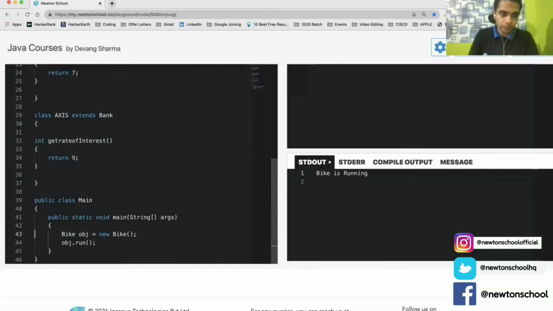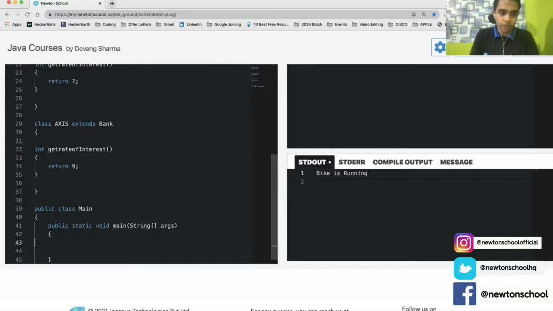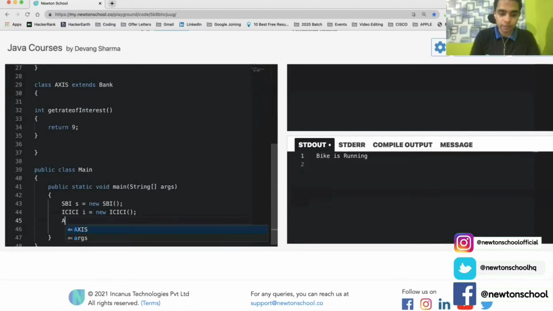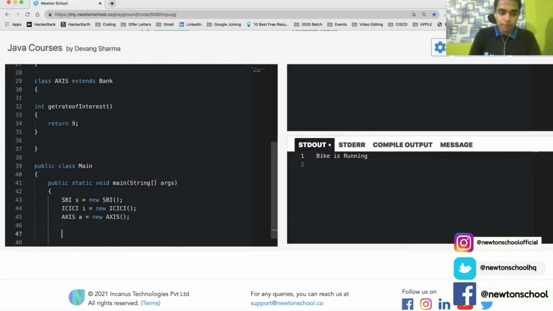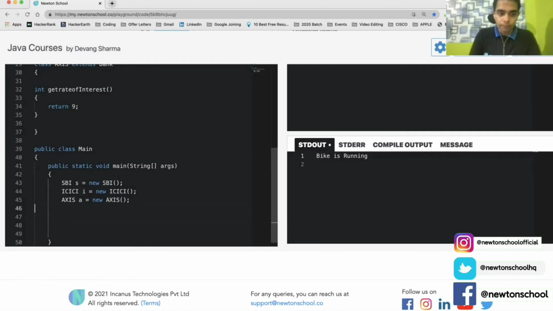So what I will do is, I'll create objects of these 3 classes. Let's say SBI s equal to new SBI, ICICI i equal to new ICICI, and then we have the last class as Axis. Let's print out the values for all of them.